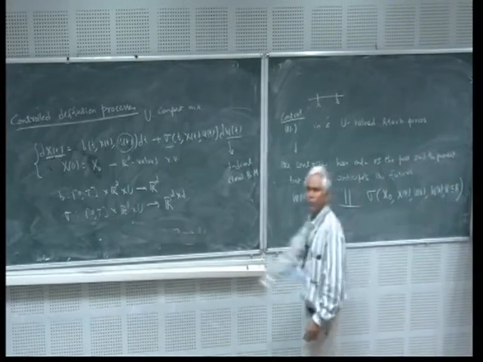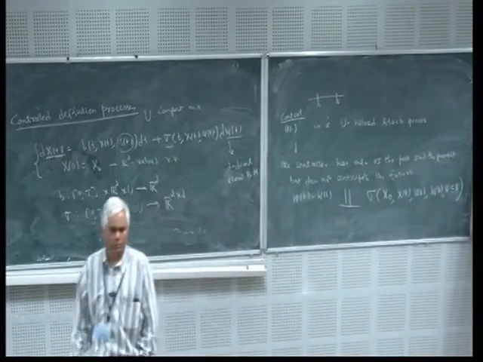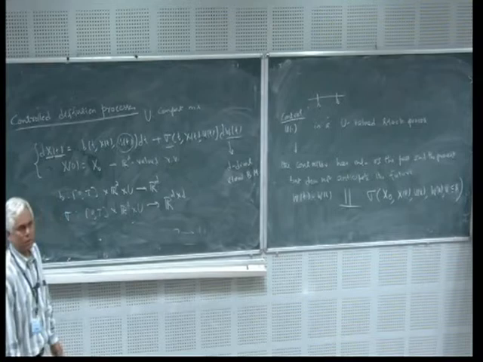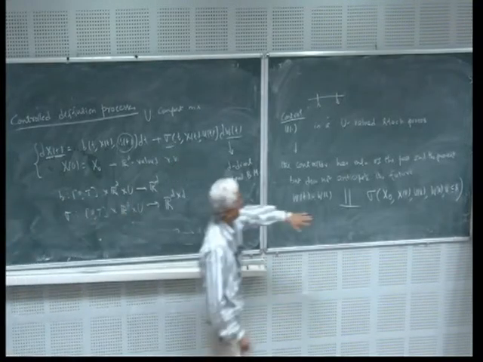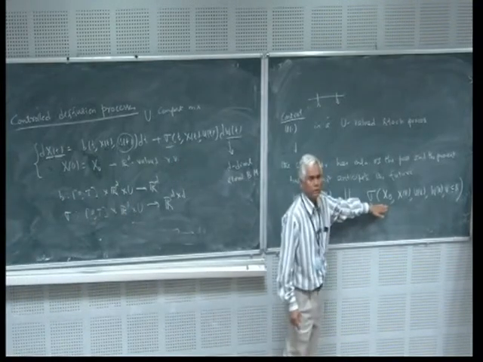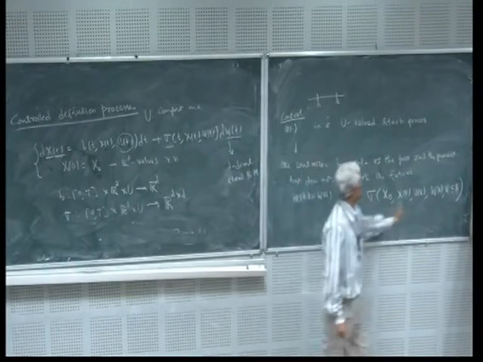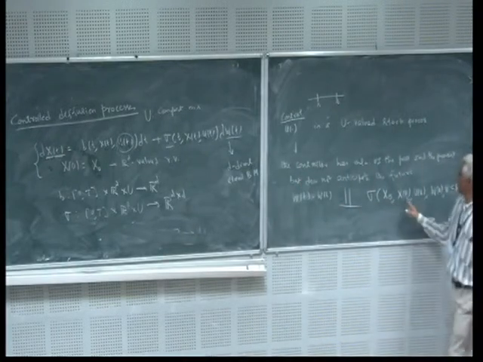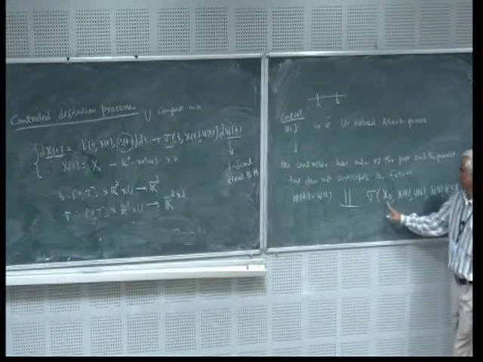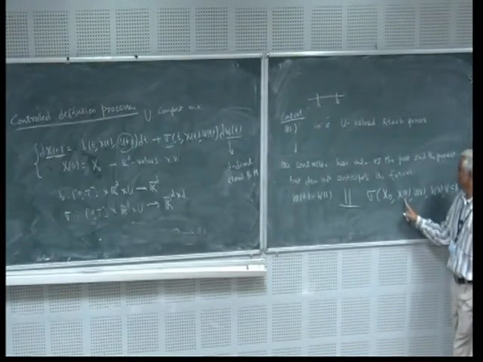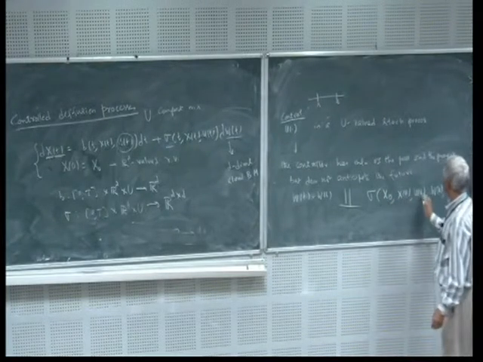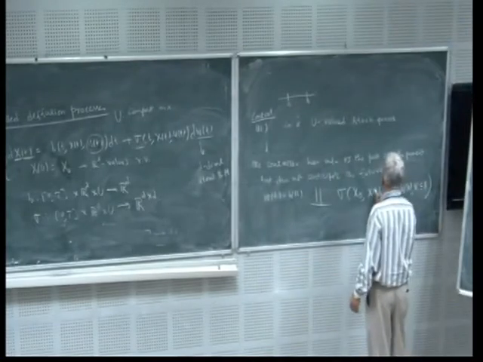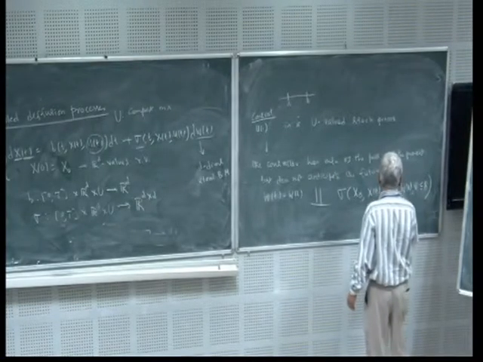This is the information up to and including s. The right hand side represents the information that is available up to time s. So x0, the initial state, xs the state process, and let me put v here because I am using v.